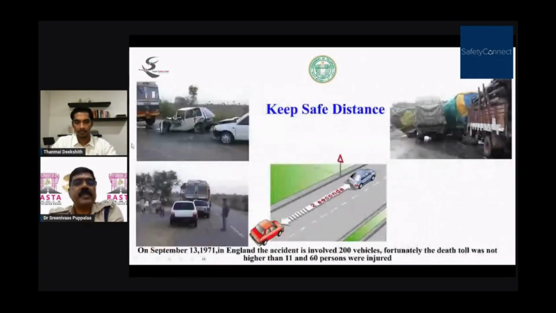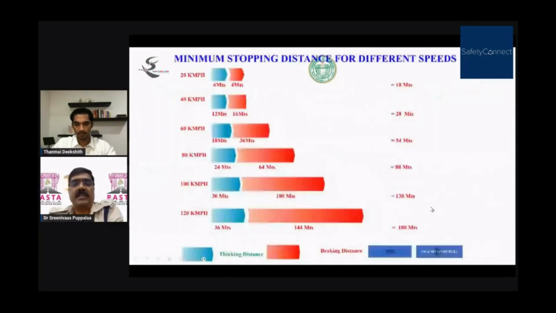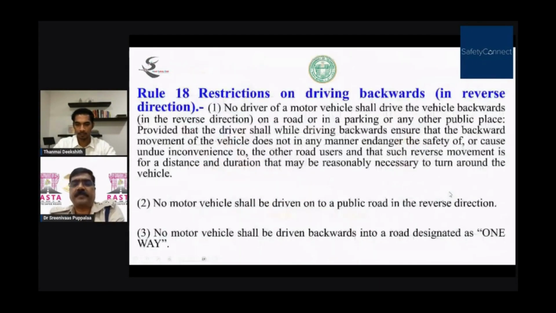This is the same picture. These are the vehicles, 8 vehicles in an accident you see here. This is the 2 seconds, 3 seconds rule. This is the minimum stopping distance required at various speeds. And restrictions on driving backwards. Continuously you cannot drive backwards on a road.